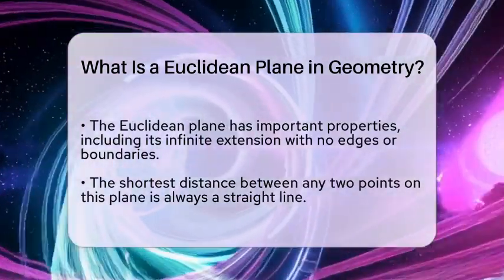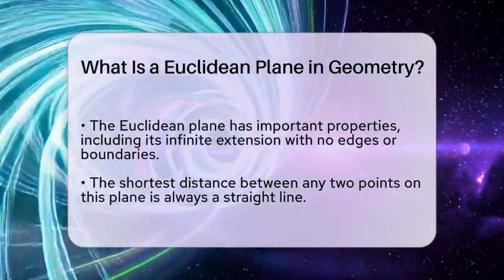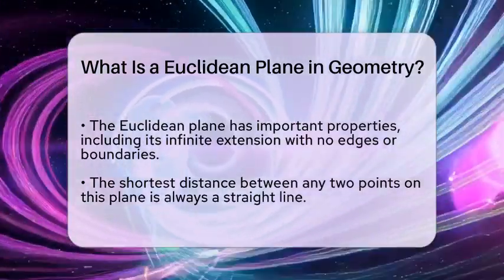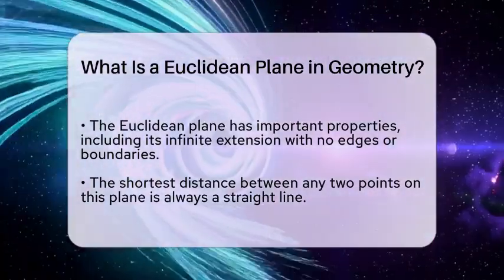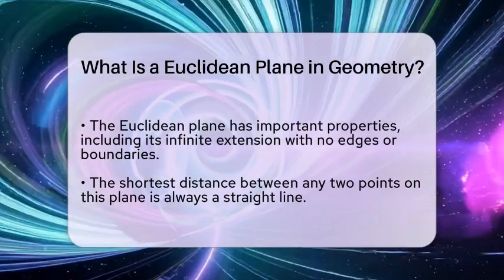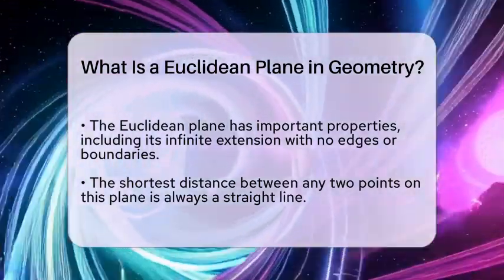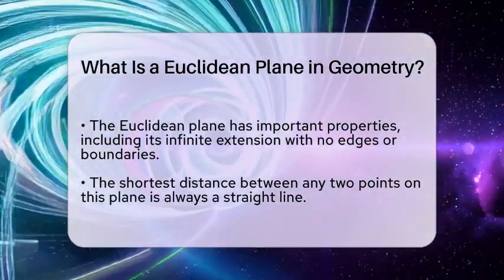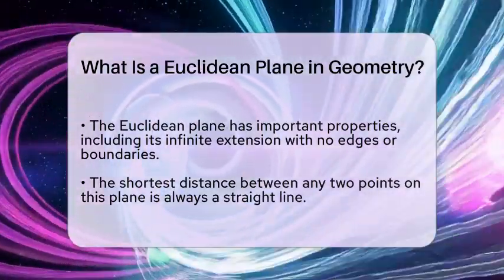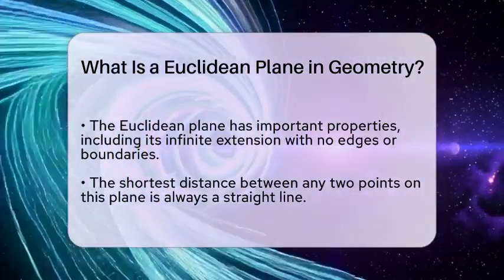Another interesting fact is that angles and distances can be measured consistently due to the plane's structure. For example, in a triangle, the interior angles always add up to 180 degrees. This consistency is what makes geometry so fascinating.